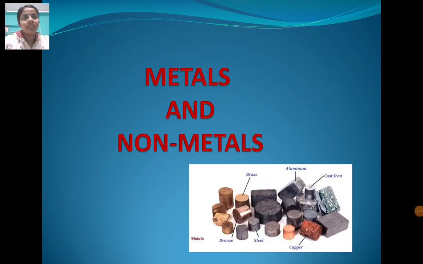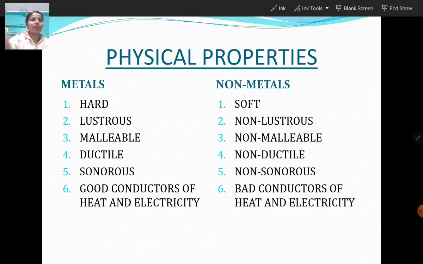Good morning, students. Today we are going to start our class, and the topic is metals and non-metals. So, the scientists have divided the elements which are present on our earth broadly into two categories, that is metals and non-metals. So, let us see the physical properties of these.